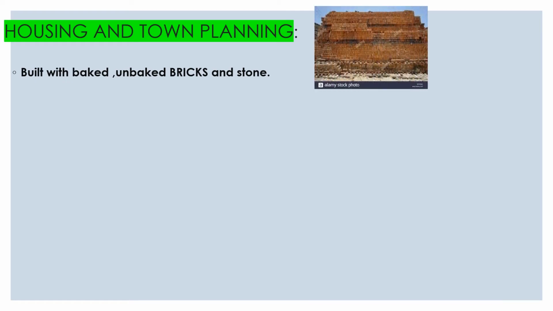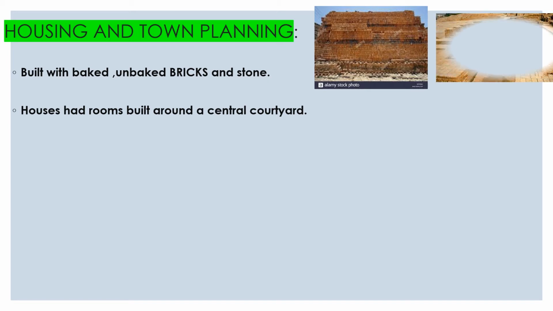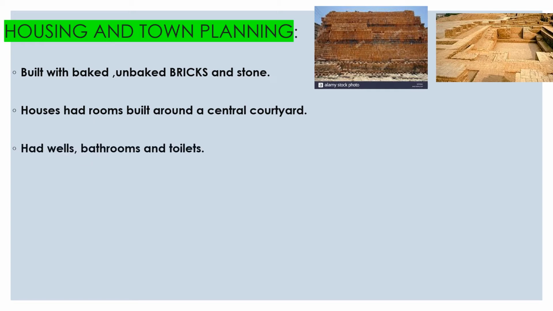Their houses were built with baked and unbaked bricks and stone. See this picture. It means that their houses were strong because they were using materials like bricks and stone to protect their houses from harsh climate. Then their houses had a number of rooms, and at the center they had a courtyard, surrounded by a number of rooms.